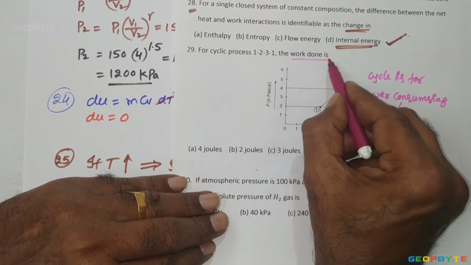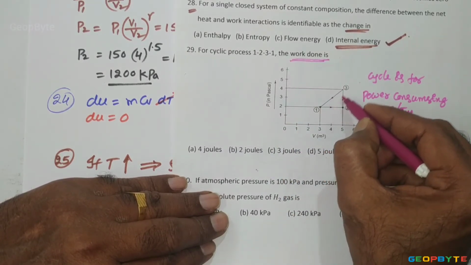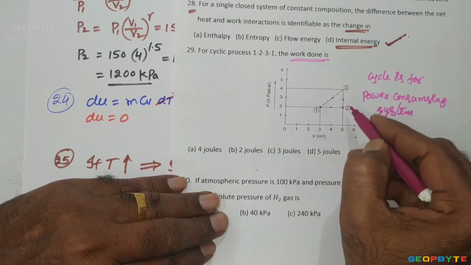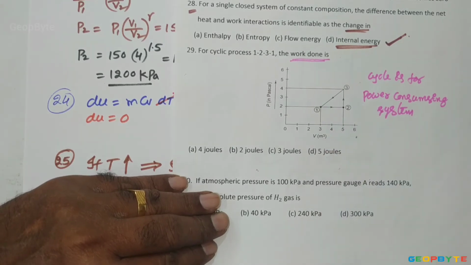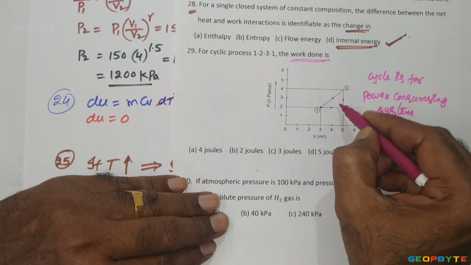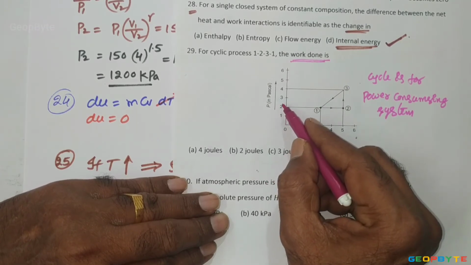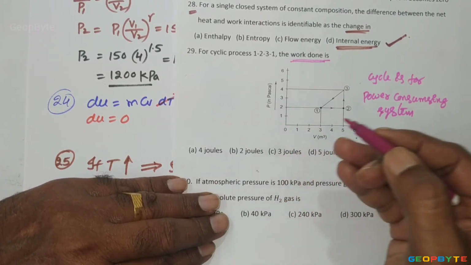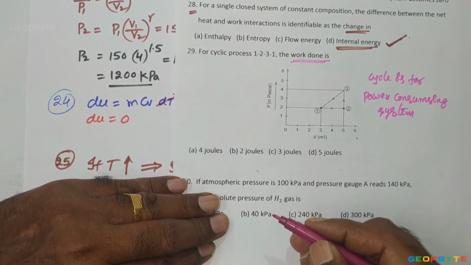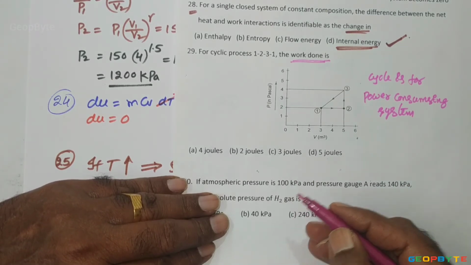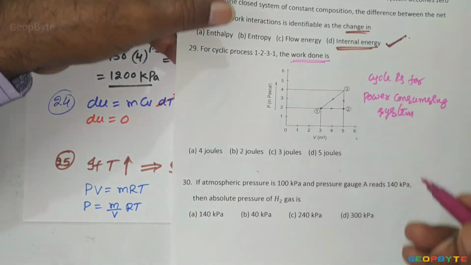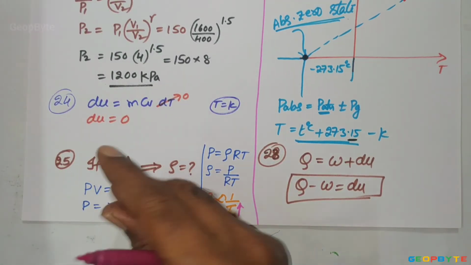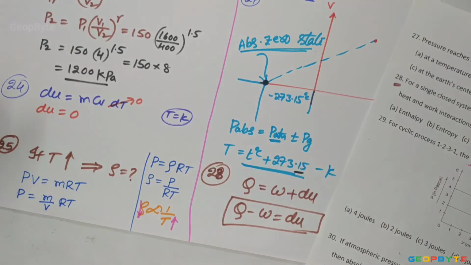You are asked to decide the work interaction. Work interaction is equal to the area within the cycle, the area within the PV diagram. That PV diagram is looking like a triangle. Triangle area equals half into base into height, and this is equal to the work interaction for the cyclic process. Remember, the area below the PV diagram for a particular process equals work interaction. The area within the cyclic process is equal to net work interaction. So anyhow, for problem number 29, we have limited space for doing all these things.